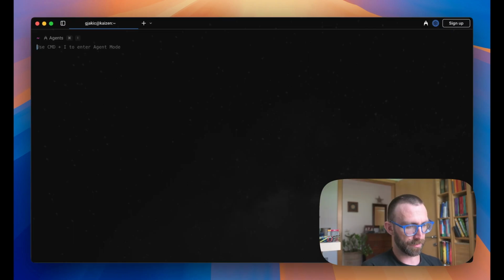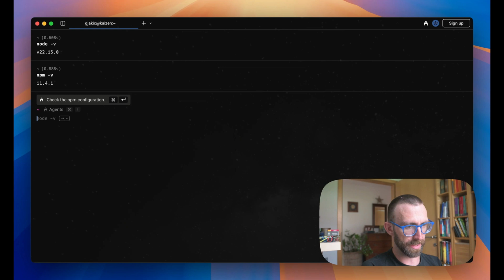Now, according to the Apillon documentation, you will still need Node and NPM on your machine. So we can check now if we have Node installed, and we have it at version 22, which is the minimum version needed to run the Apillon MCP server. And we'll do the same for NPM, so npm -v, and that should give us 11.4, which is more than the 11 that is needed to run the Apillon MCP server.